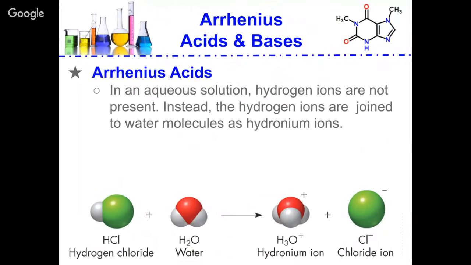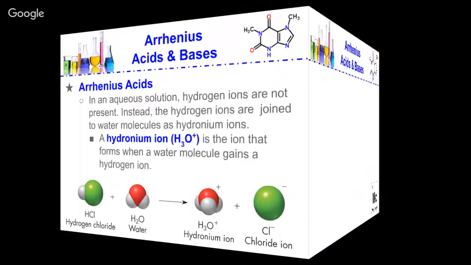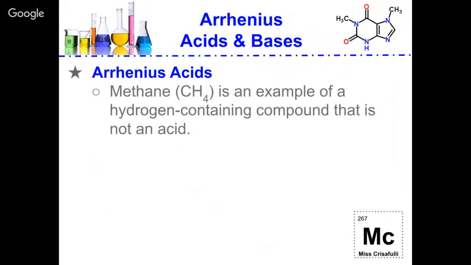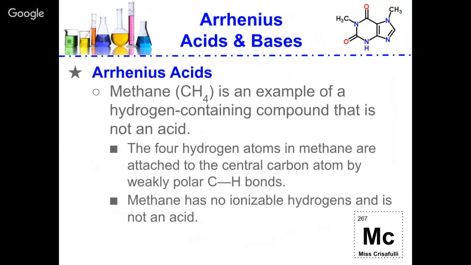In aqueous solutions, hydrogen ions are not present. Instead, the hydrogen ions join up with the water to make hydronium ions. Hydronium, or H3O+, is the ion that forms when a water molecule gains a hydrogen ion. Methane is an example of a hydrogen-containing compound that is not an acid. The 4 hydrogen atoms are bound to the central carbon by weak polar bonds, so methane has no ionizable hydrogens and is not an acid.